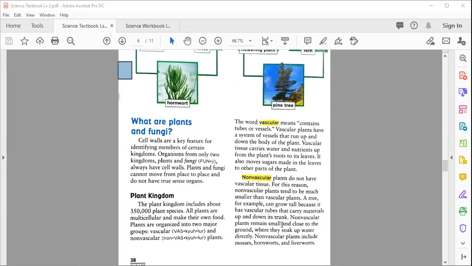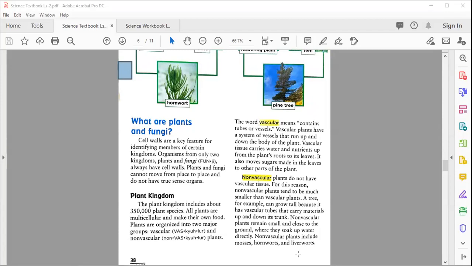Non-vascular plants remain small and close to the ground where they soak up water directly. Non-vascular plants include mosses, hornworts, and liverworts. These are the examples of the non-vascular plants. They don't have vessels in them, and that's the reason their size or their height is not too big. Why? Because if they are so tall, water can't be moved in their body. Why? Because they don't have tubes. They don't have proper function of movement of material. That's the reason their height is not so big.